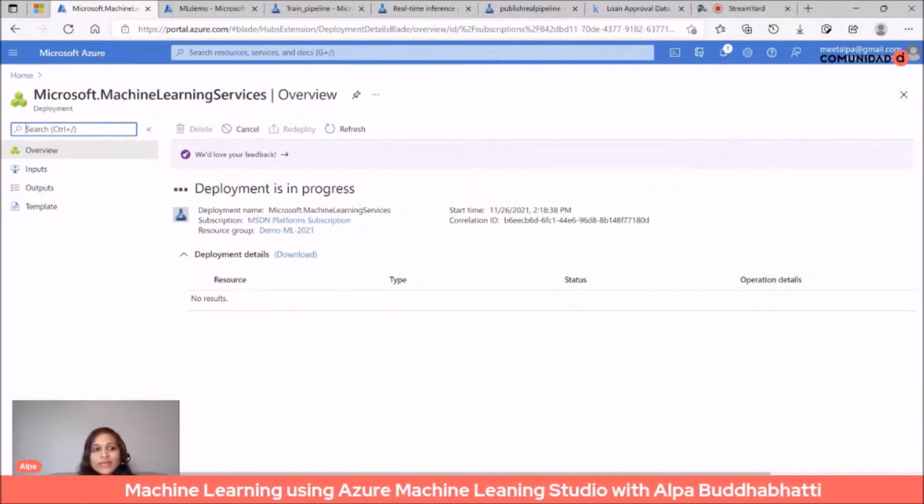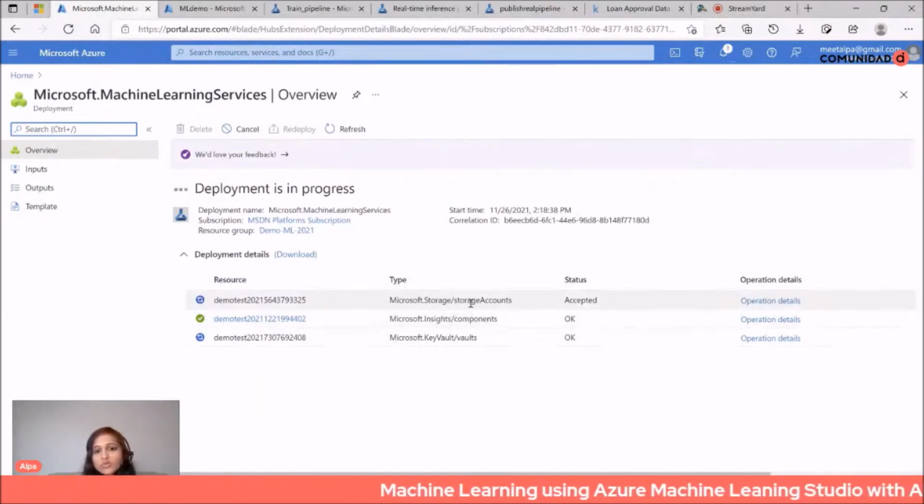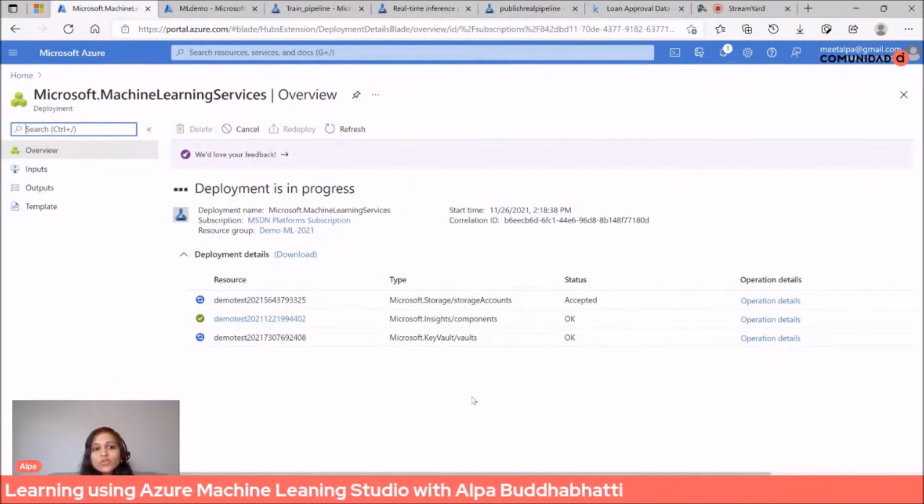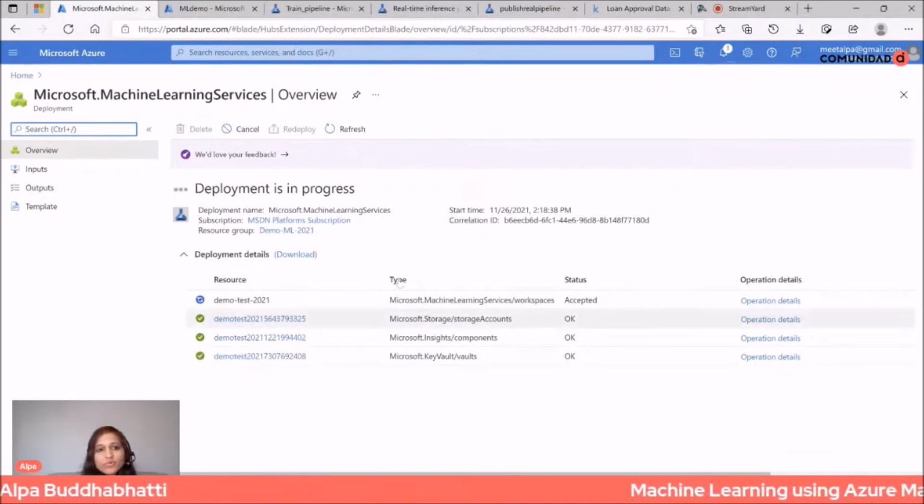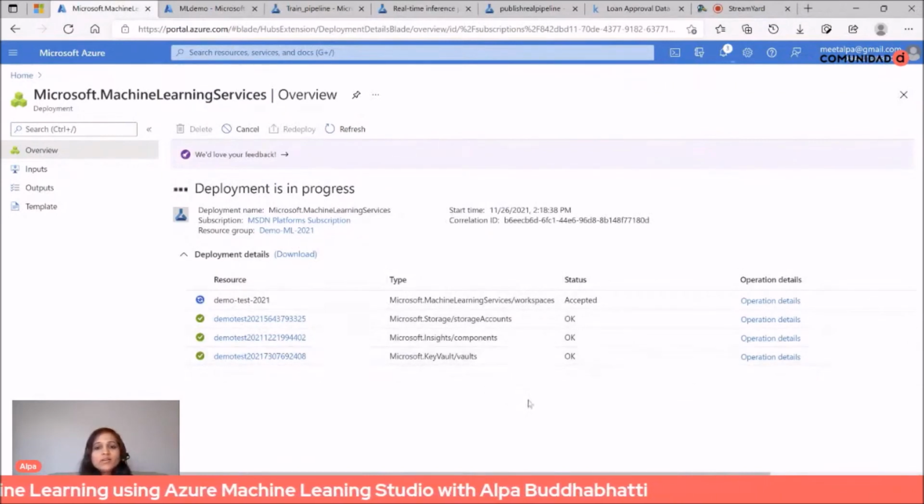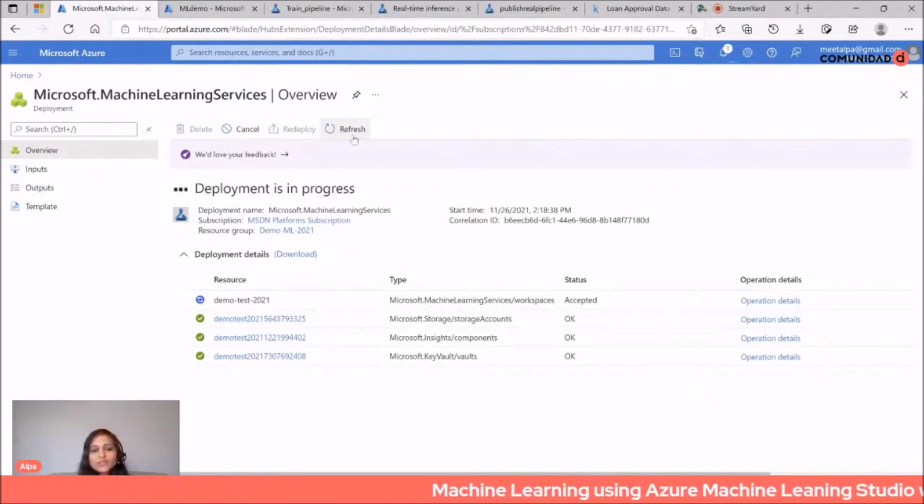It takes a few minutes. Once it's ready, you need to launch Studio. You will see here how many resources are being created with your workspace: storage account, key vault. This way you will create your first machine learning workspace. I think we wait for a few more seconds. And you can see that this other component is created. I'm waiting a little bit for it to finish.